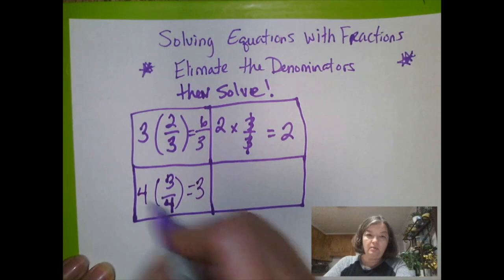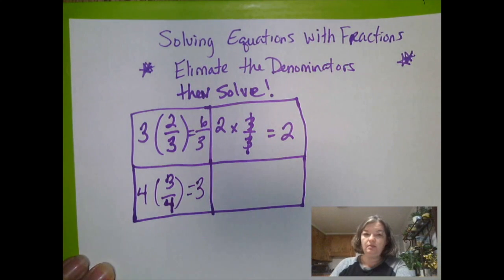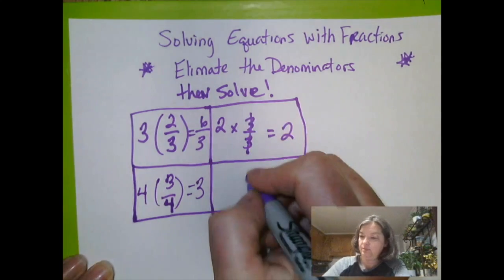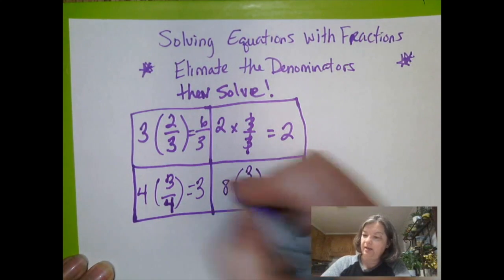Now, is 4 the only number that you can multiply to this? No, because 4 divided by 4 is 1. What's the next? 8 divided by 4 is 2. Let's try that. Let's say we've got 3/4, and we multiply that by 8.